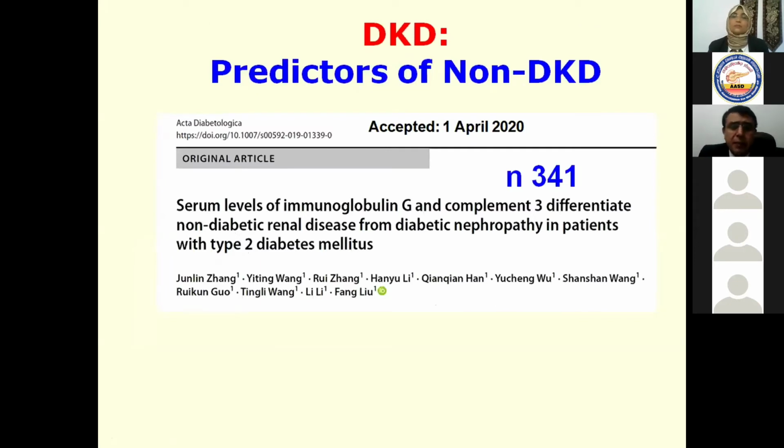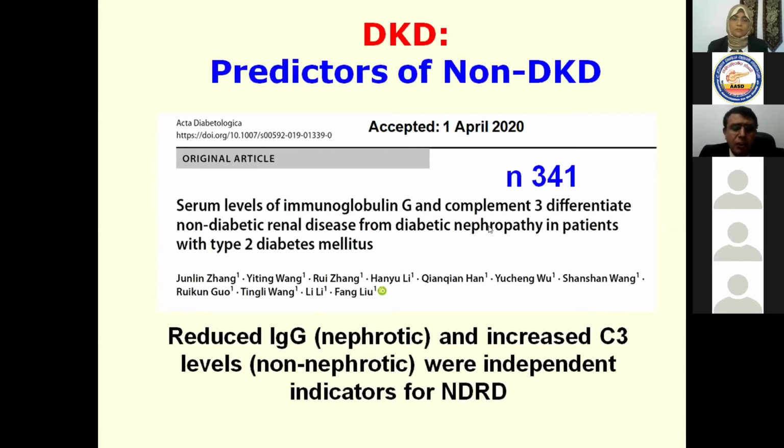Recently, there are predictors of non-diabetic kidney disease. So if you find these predictors, you should think that the issue is not diabetic kidney disease or diabetic nephropathy, it is something else, through measuring serum levels of immunoglobulin G and complement 3, which can differentiate non-diabetic renal disease from diabetic nephropathy.